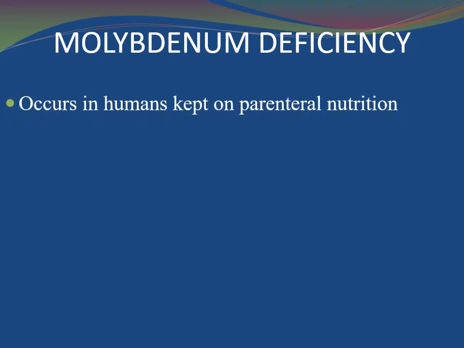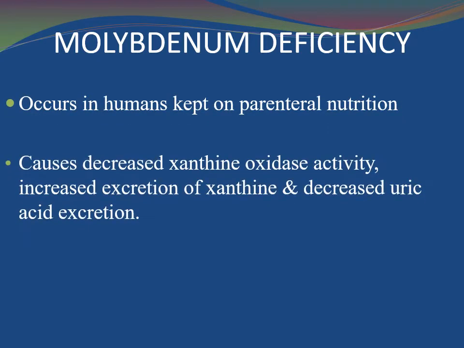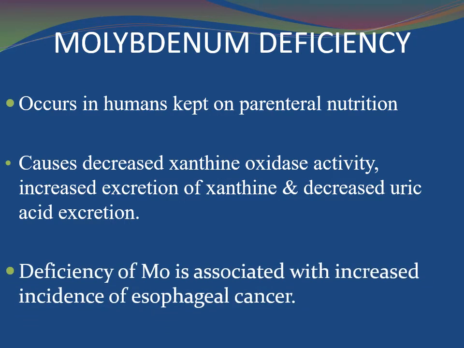Molybdenum deficiency. Deficiency occurs in humans kept on parenteral nutrition. It causes decreased xanthine oxidase activity, increased excretion of xanthine, and decreased uric acid excretion. Deficiency of molybdenum is associated with increased incidence of esophageal cancer.